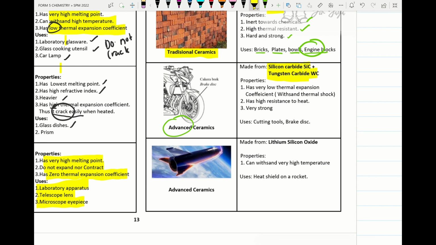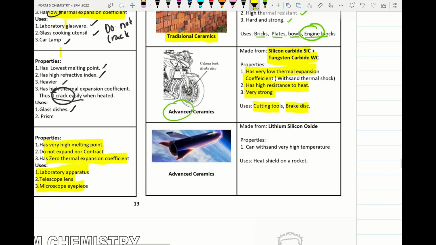The formula is given here. These two have a very low thermal expansion coefficient, do not crack easily. Alright, it can absorb thermal shock, and also it has high resistance to heat. It is very strong. It's used to make cutting tools, brake disc, and so on.